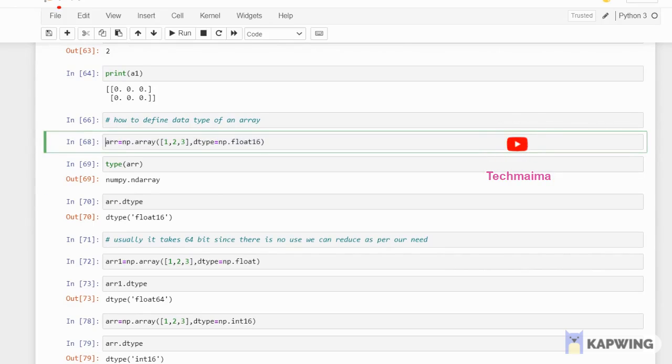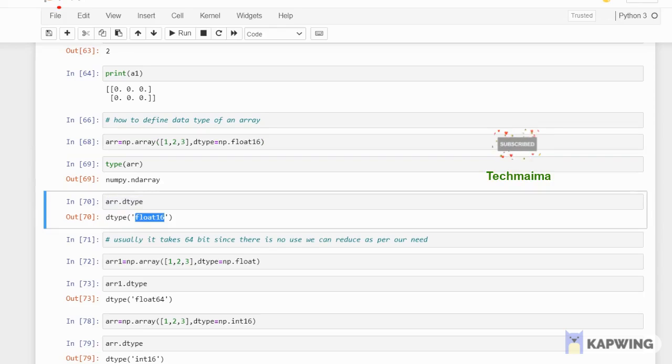I'm taking np.array of one list, 1 2 3, and giving dtype equal to np.float16. You can give float16, 8, 64 based on your memory space. When you know I'm going to use only this range, there is no need of 64 bytes. To avoid additional memory being occupied, you can give the limitation. I'm giving only float16 because it will be zeros, 0 0 0 in such a way. When you know how much memory space it is going to occupy, you can give based on that. If you check the data type, you see float16, what I'm giving.